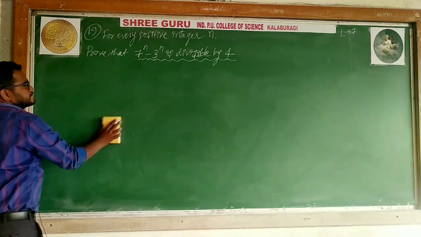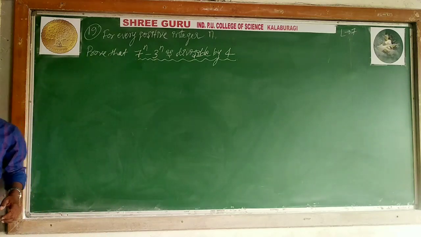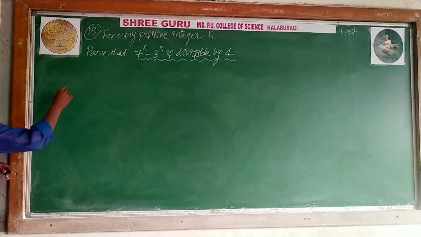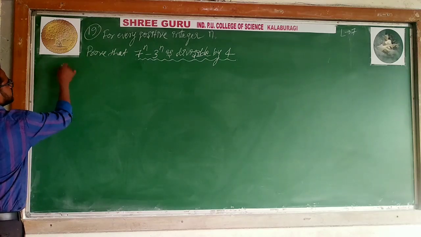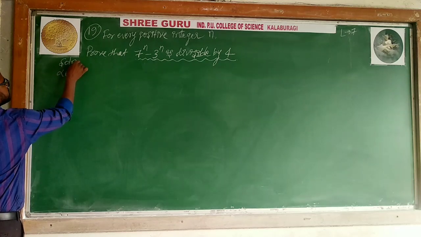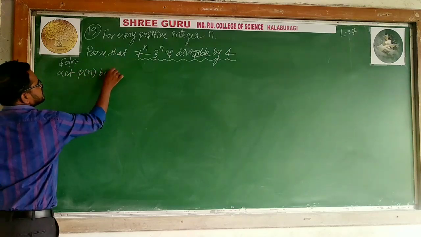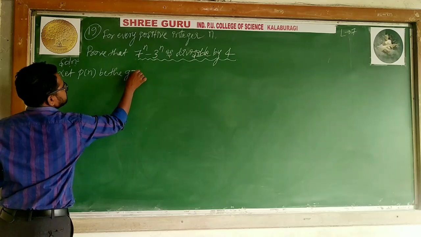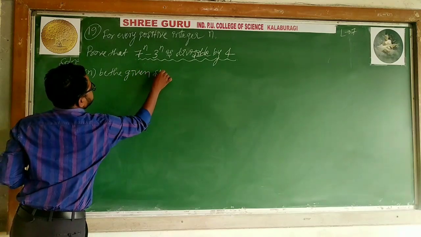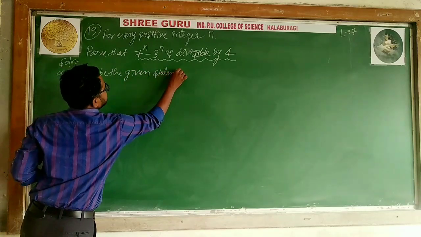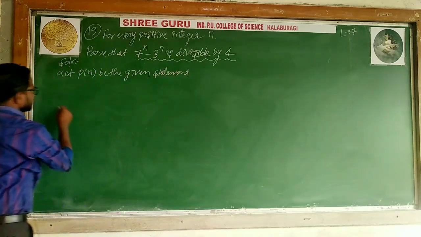Let P of n be the given statement. What is P of n?